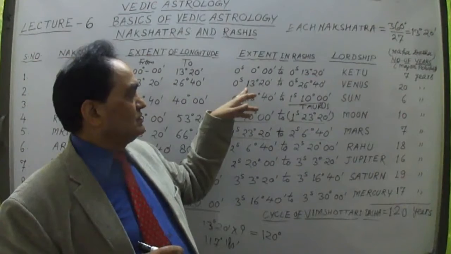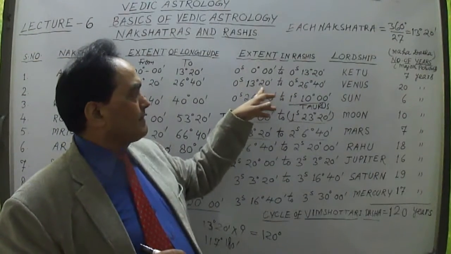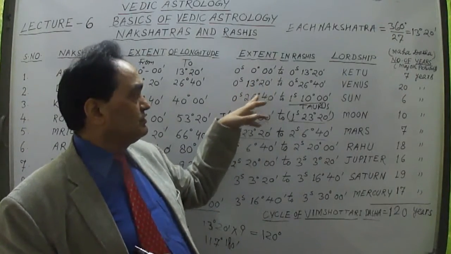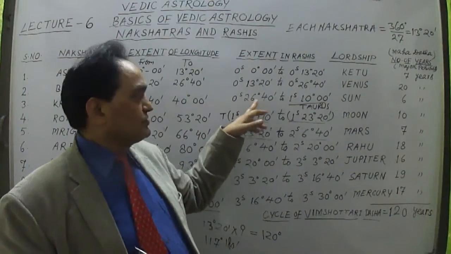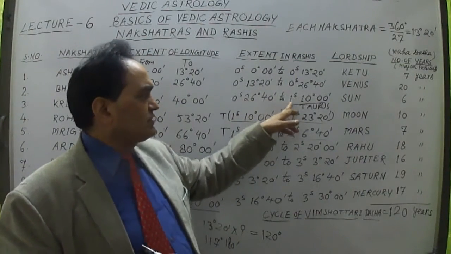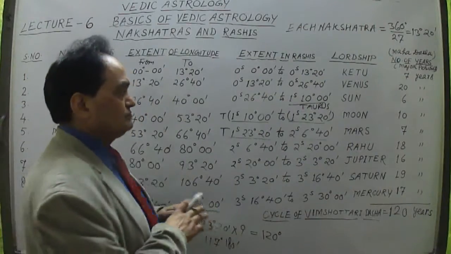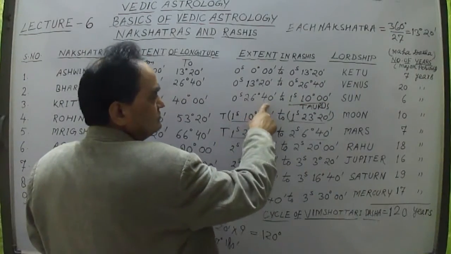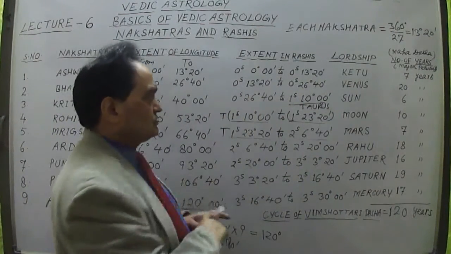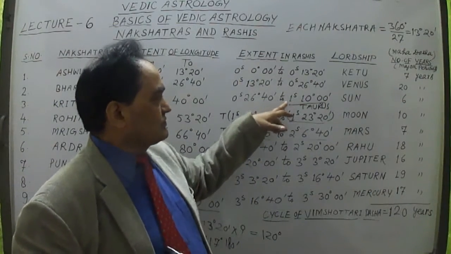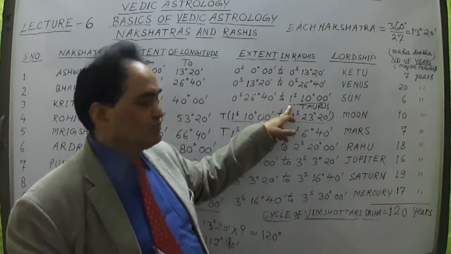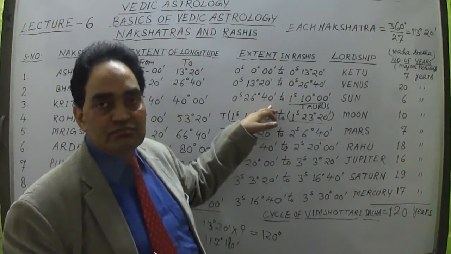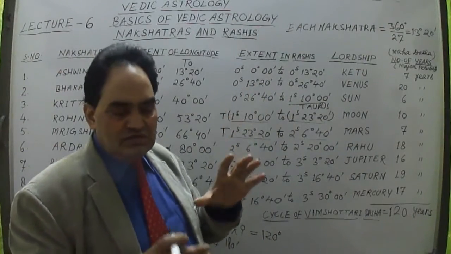For example, 3 Nakshatras lie in this way in 1 sign. Part of the 3rd Nakshatra also lies in the 2nd sign. So in this case, 3 Nakshatras are lying in 1 sign, because of the 0 signs past 26 degree 40 minutes. The first quarter of the 3rd Nakshatra is lying in the first sign, because the first sign has 30 degree.